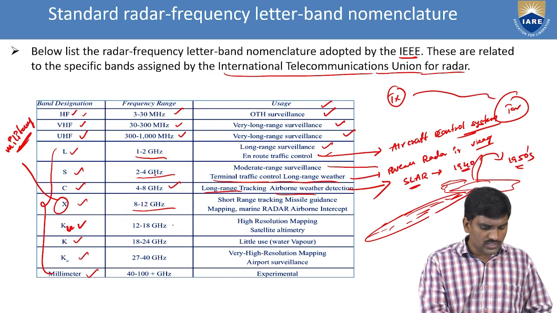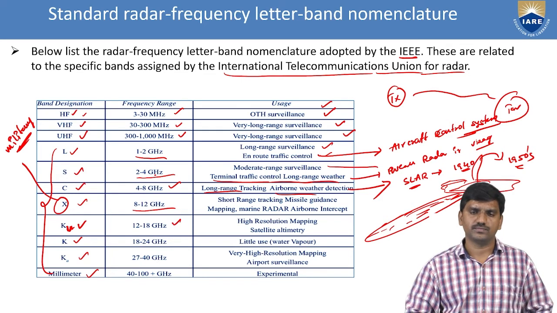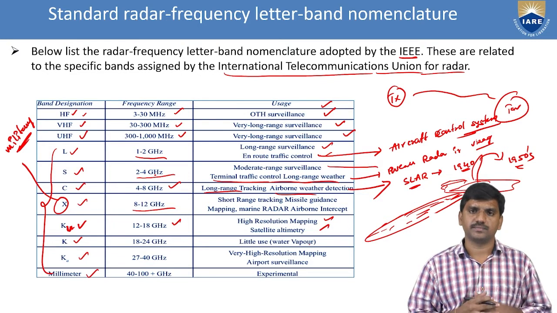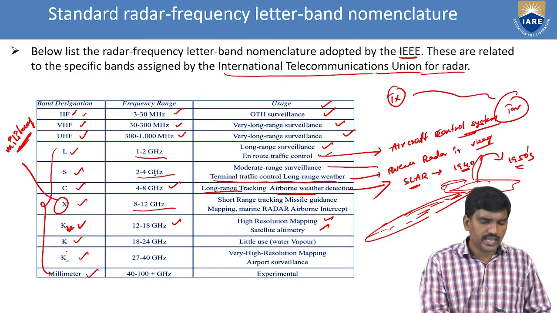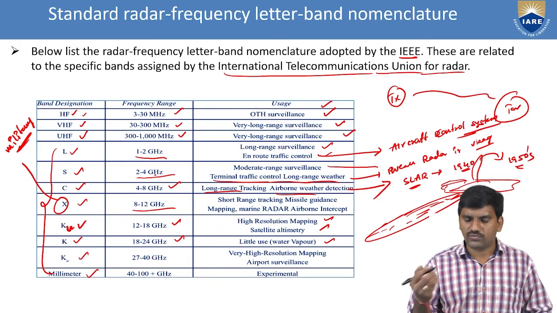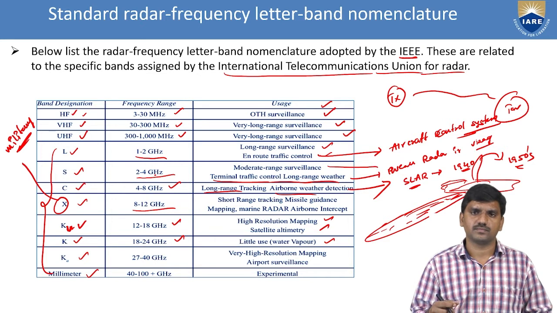KU band. The range of KU band is 12 to 18 gigahertz. It is for high resolution mapping with satellite altimetry. Next one, K band. The range of K band is 18 to 24 gigahertz. The main application of K band, which is little used, is water vapor detection, to identify faults in water and some other parameters. So this is about K band of radar.